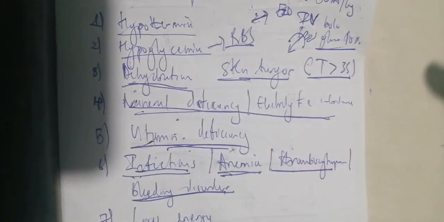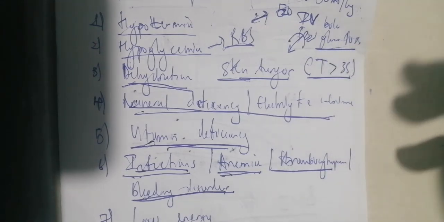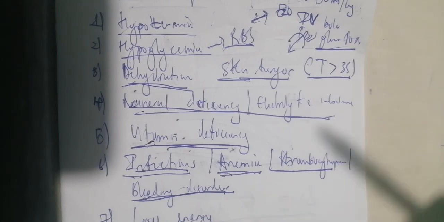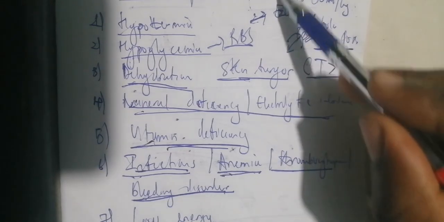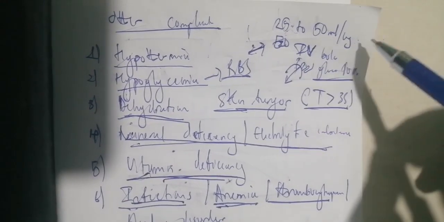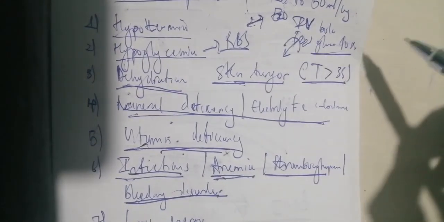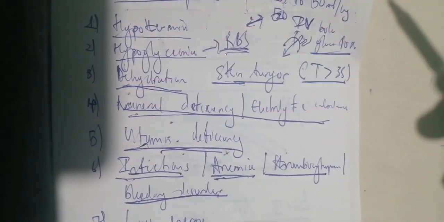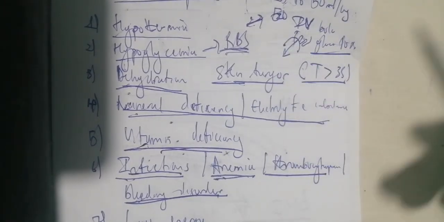When you give that IV bolus, you now wait until the child regains consciousness, then you continue with glucose by mouth. Is it clear? If the child is unconscious, give 25 to 50 mils per kilogram IV bolus of glucose 10%. If the random blood sugar is low and the child is conscious, you give him just sugar by mouth.